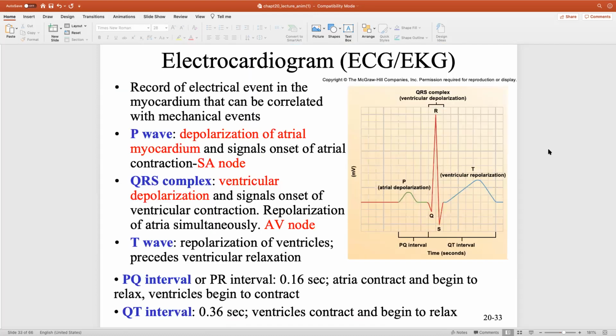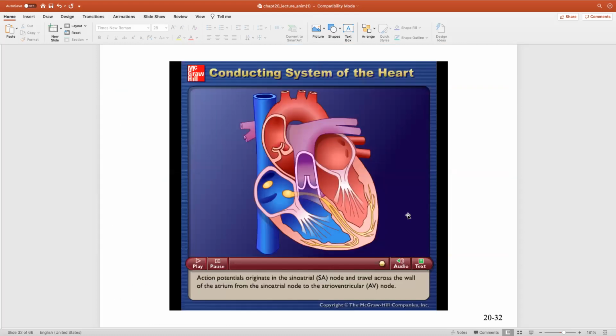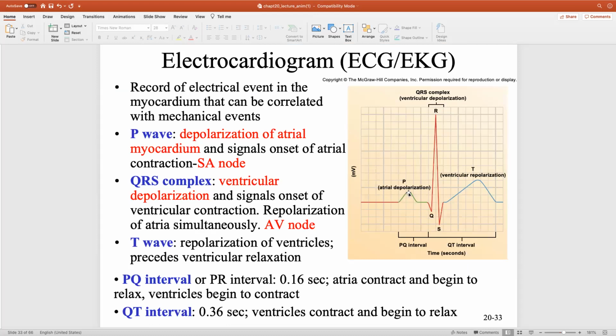Now let's talk a little bit about ECG. I will discuss it in a little bit more detail. I think at the end of last week, we kind of skipped this over. So what is an ECG? ECG and EKG are identical. The only difference between the C and the K is that in German, they use the K for cardiogram. In America and in England, we use the C for cardiogram. So we use ECG, but the actual wave patterns are identical. The words are just different.